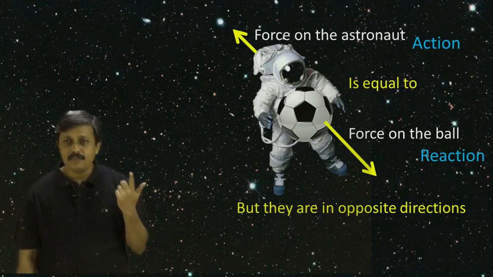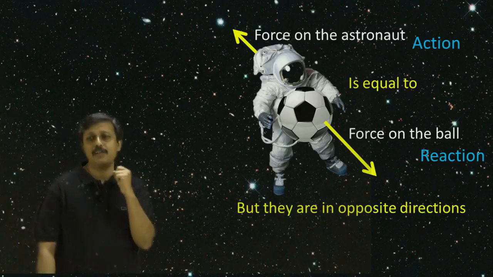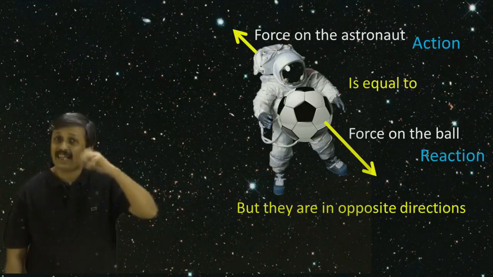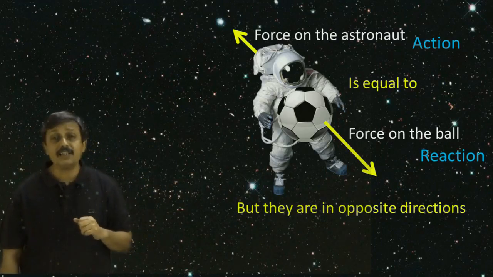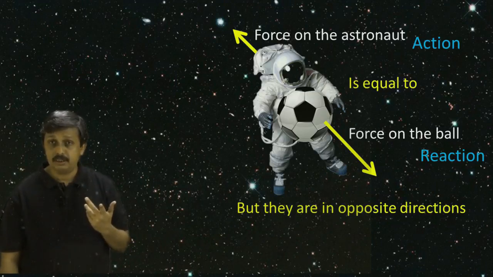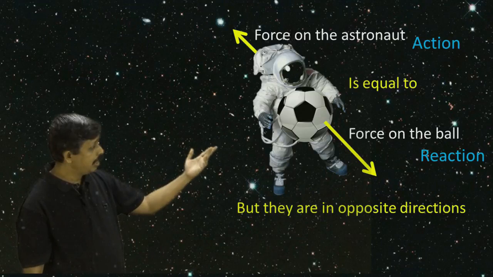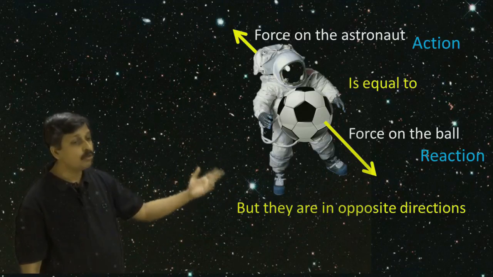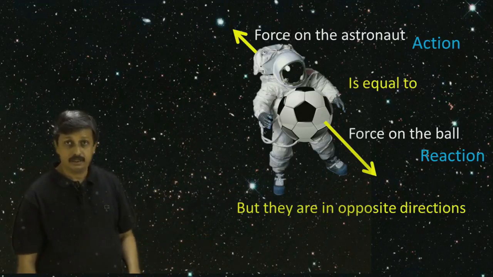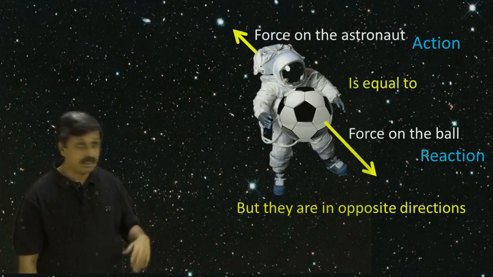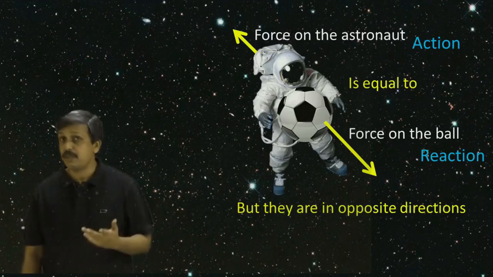Now, however, there seems to be some kind of flaw in this. If that is the case, are the astronaut and the ball both going to move equally, at equal speed and equal acceleration? How do they move? We have to see that.